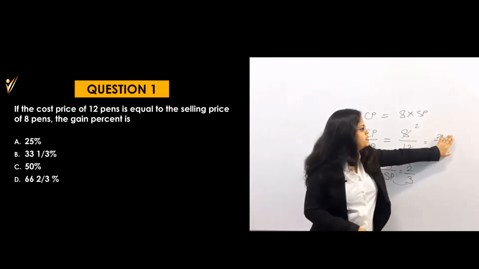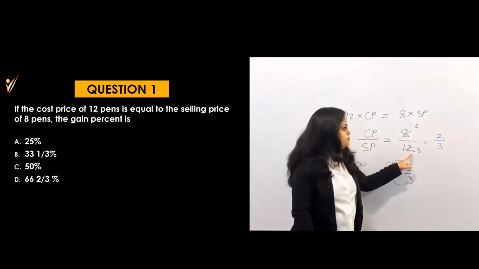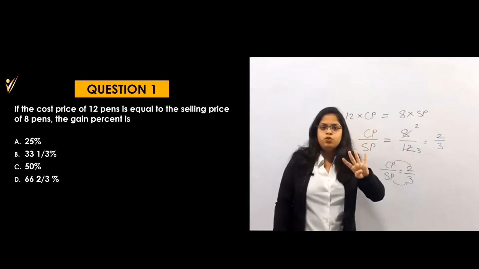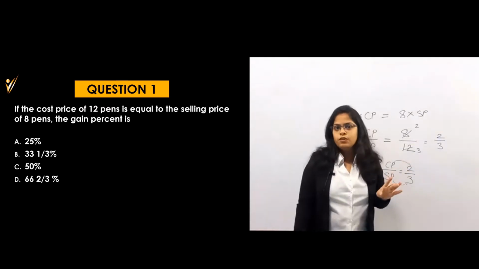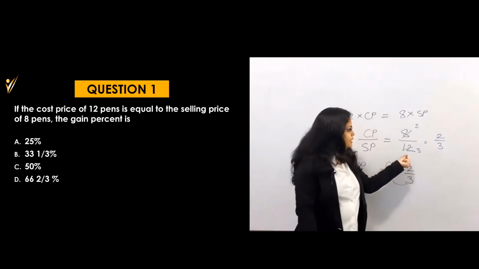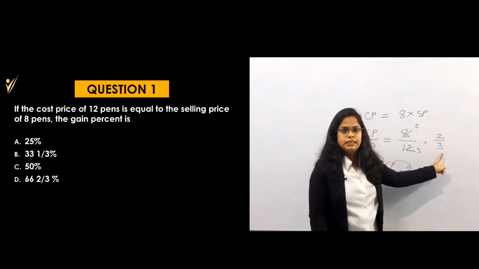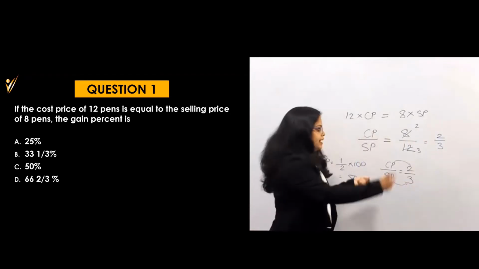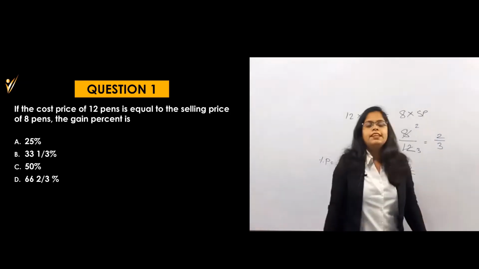If you don't want this ratio, then you can solve it this way also. CP is 8 rupees, SP is 12 rupees, that means profit is 4 rupees. 4 by 8 into 100. The answer would be the same. But to make it easier, I did this ratio. That ratio is 2 by 3, which indicates that if my cost price is 2 rupees, then my selling price is 3 rupees.